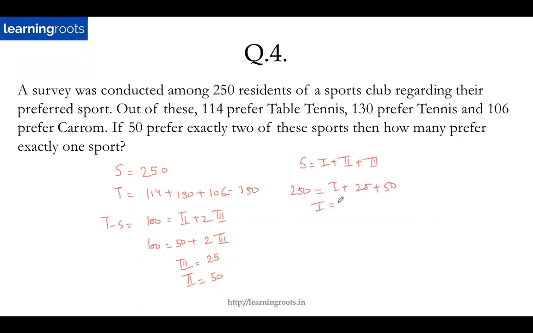Yeah, 150 is wrong. Okay, 150 is incorrect. So this will be 250 minus 75. Yeah, so this gives you 175. Okay, 175 should be the answer. Sorry for that, I thought it should be 150. No, 175 is the answer, right?